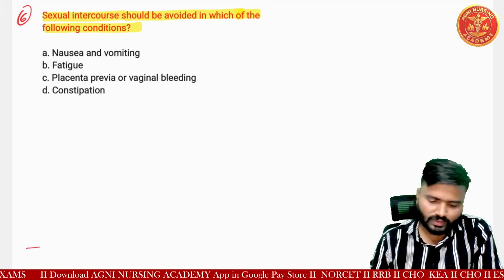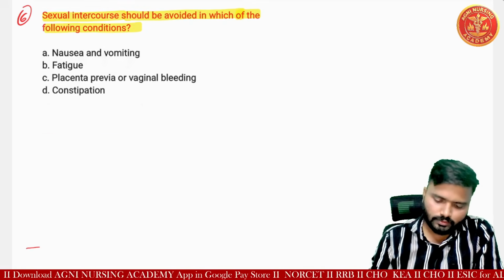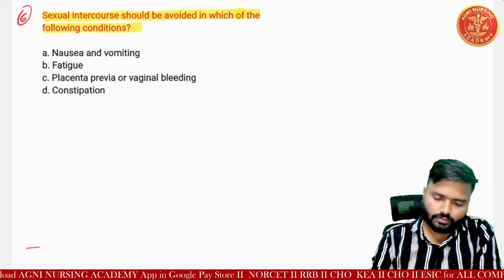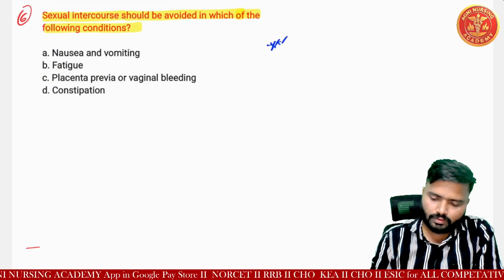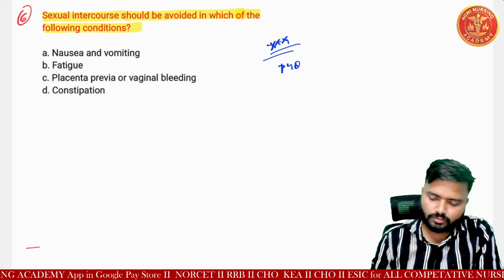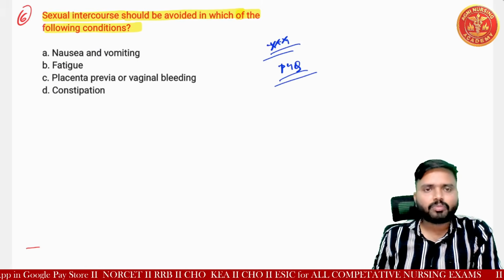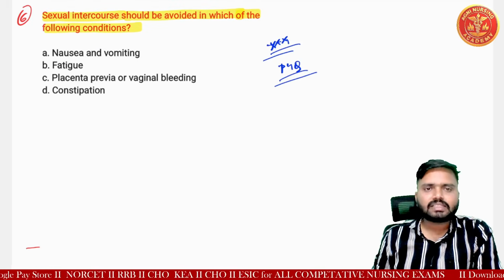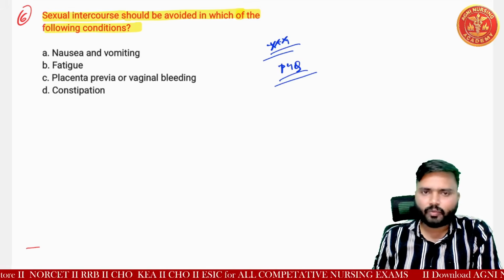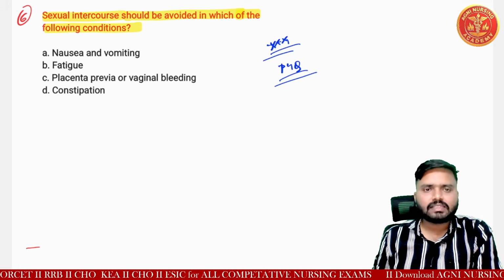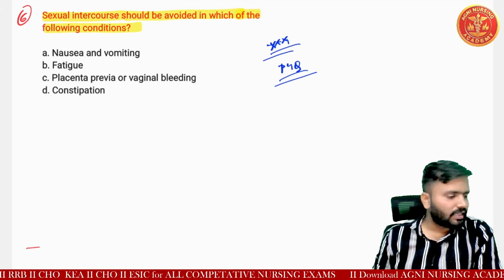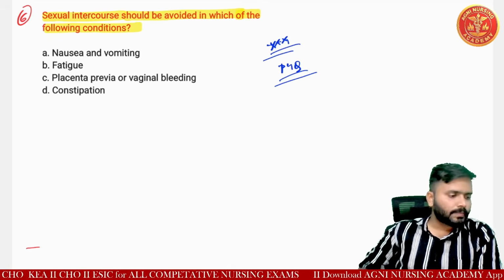This is important. This is a PYQ. Okay, option A is nausea and vomiting, option B is fatigue, option C is placenta previa or vaginal bleeding, and option D is constipation. Yes, please comment in our comment box.